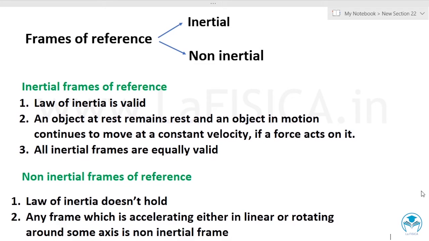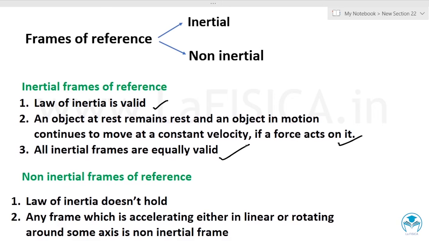There are basically two kinds of frames of reference. The first one is inertial and the second one is non-inertial. Let's see what the differences are between these two kinds of frames of reference. Take the first one, where the law of inertia is valid. The second point is, an object at rest remains at rest and an object in motion continues to move at a constant velocity unless a force acts on it. The third one is that all inertial frames are equally valid. These are three important points in the case of inertial frames of reference.